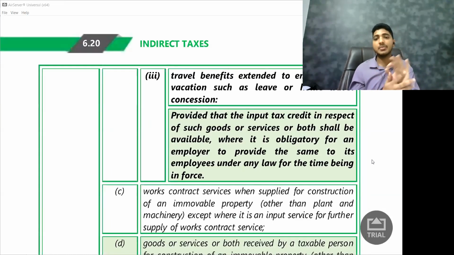Then there is an exception. This exception, they're saying, provided that the input tax credit in respect of such goods or service or both shall be available where it is obligatory for an employer to provide the same to its employees under any law for the time being in force. Interesting. So what are they saying?